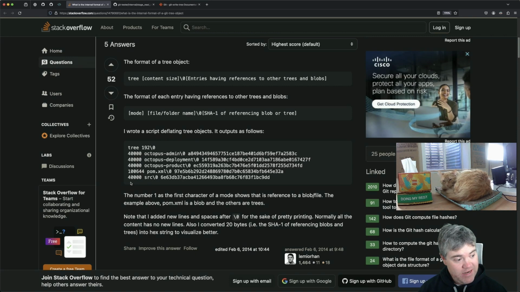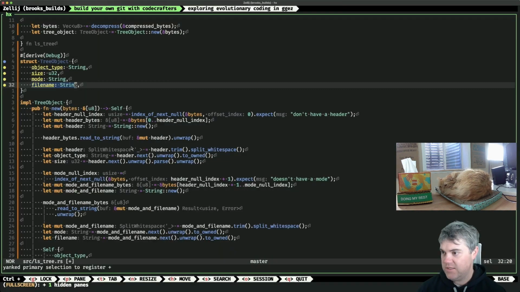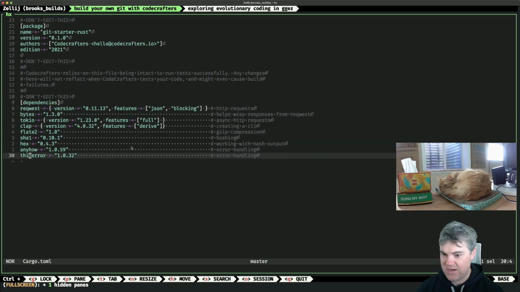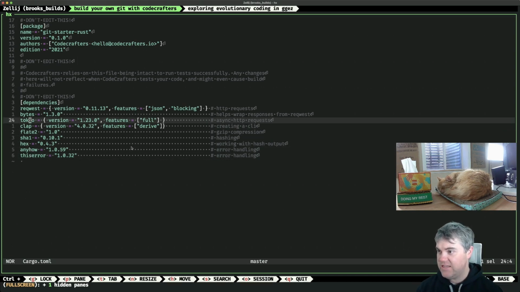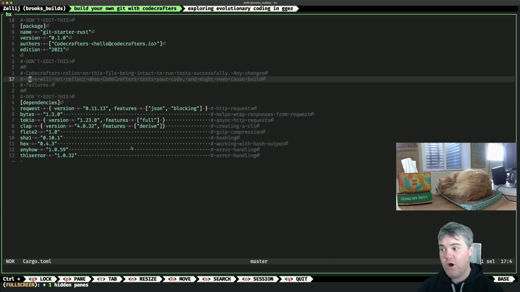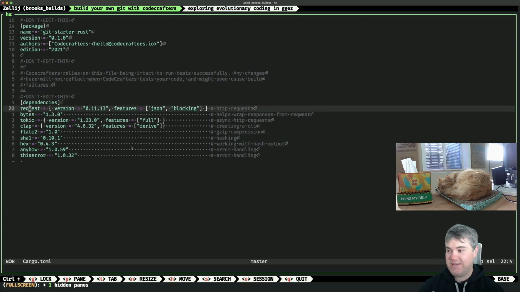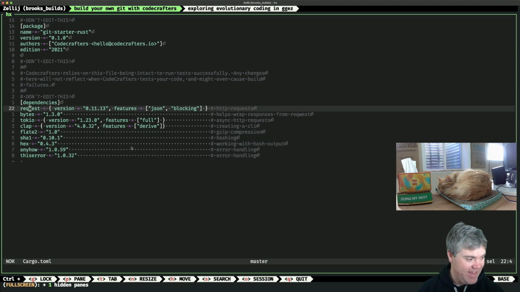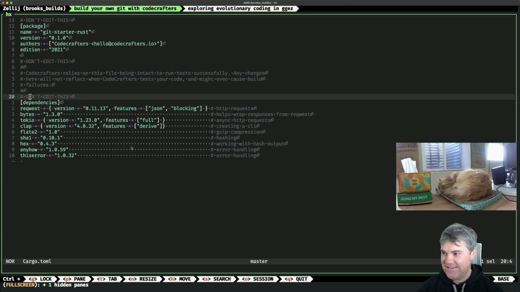Serde might help. Oh, Serde, I hadn't thought about that. Do we have Serde? What did they give us? We have request, bytes, Tokio, clap, flate, SHA-1, hex, anyhow, and thiserror. Oh, they gave us error handling with anyhow. They did not give us Serde. And apparently I'm not allowed to edit that. Can I add stuff? It just takes a bit longer. Okay, let's try it.